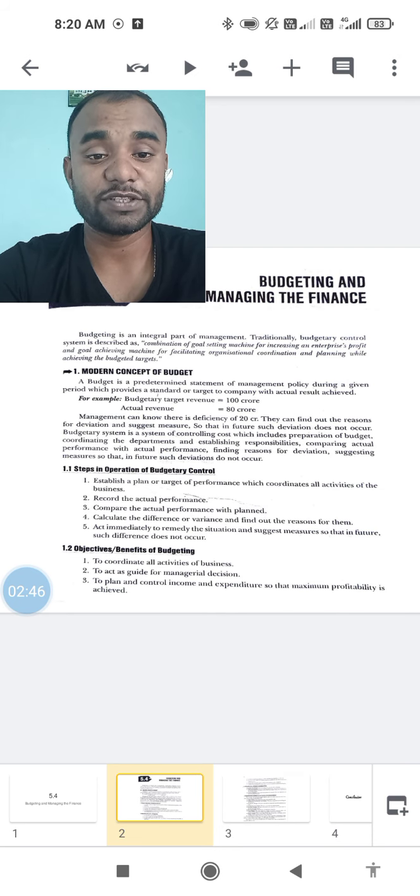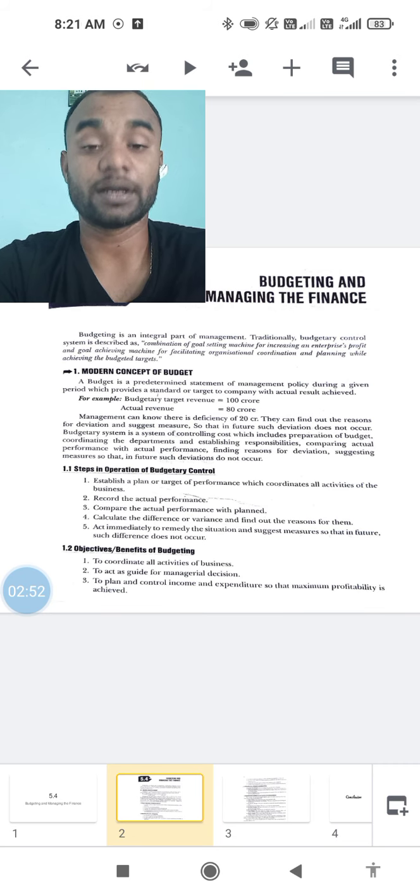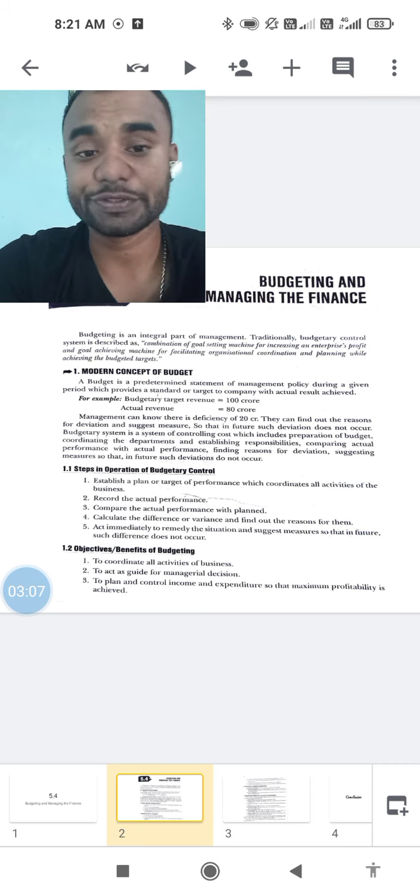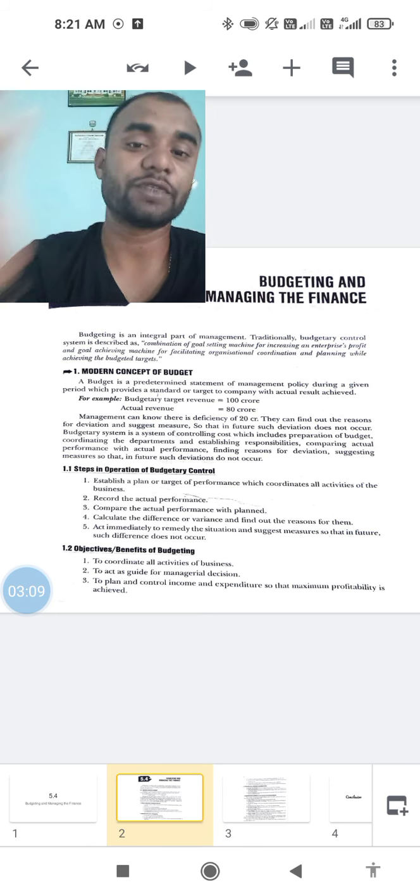Now there is a deficiency of 20 crore. Now you will find out the reasons why this 20 crore did not come, or why there is a shortfall of 20 crores in the budget. Management can know there is a deficiency of 20 crore. They can find out the reason for deviation and suggest measures to increase the profit next time.